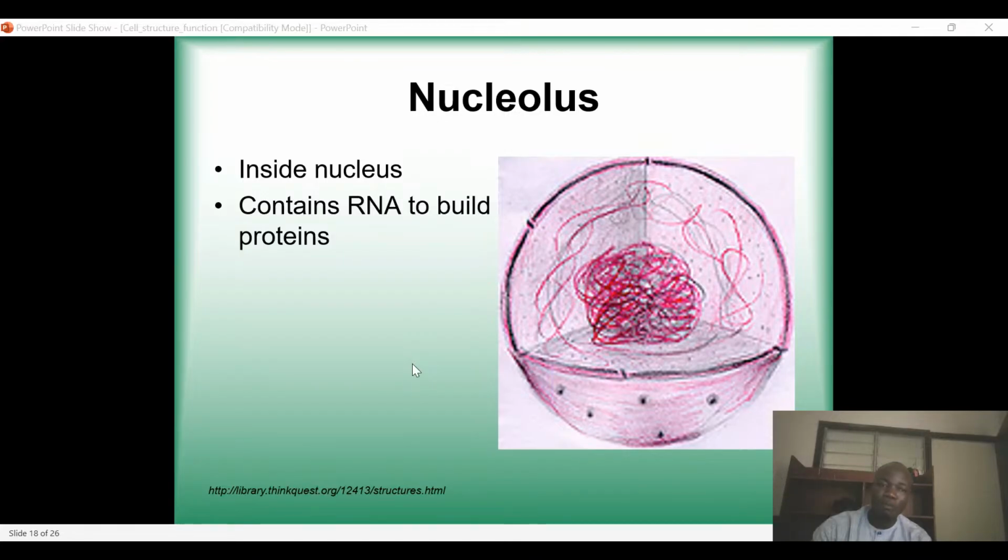And of course, remember I told you, the DNA is what actually produces RNA. And then the RNA will move to the nucleolus, and then this RNA will now change to protein. So the process whereby RNA is converted into proteins is called translation. So when RNA is changed into proteins, the process is called translation.